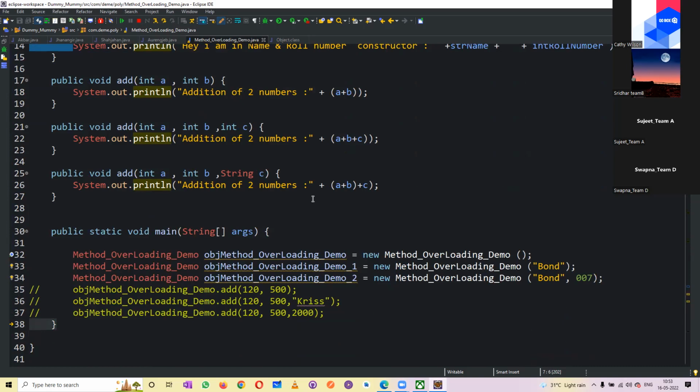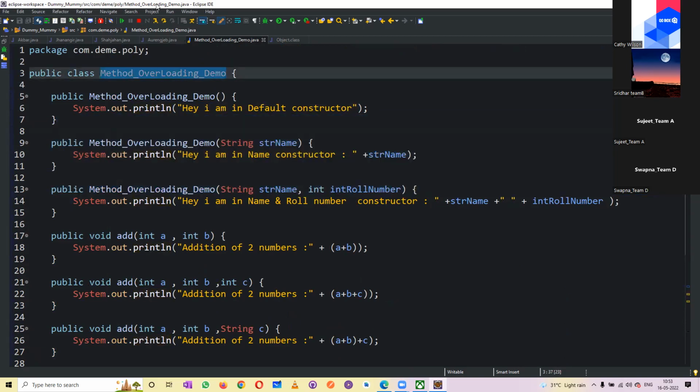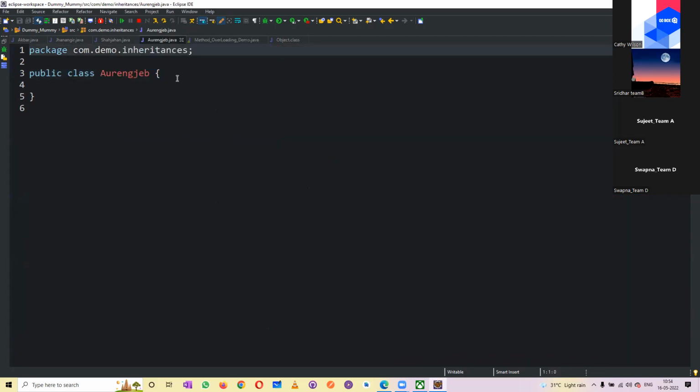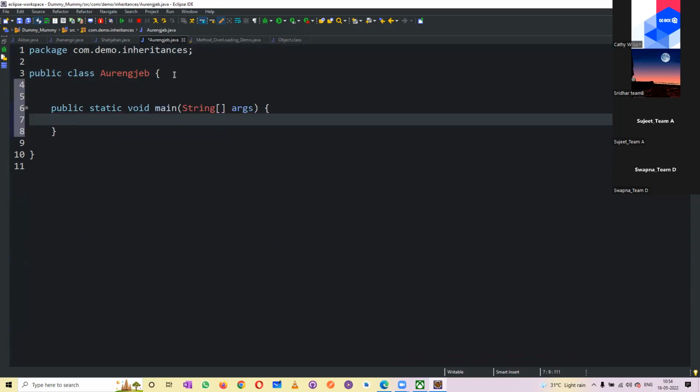But until you understand the concept and implement it, you will not understand that. Now when you're calling these things in another class, for an example, I wanted to call this object. I wanted to call this method overloading demo.